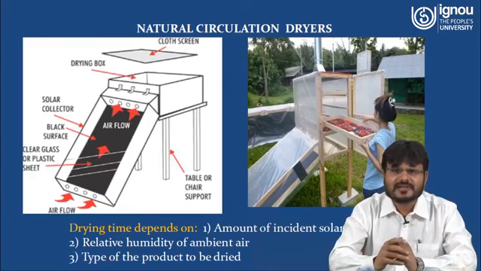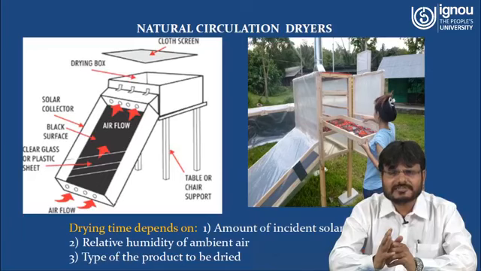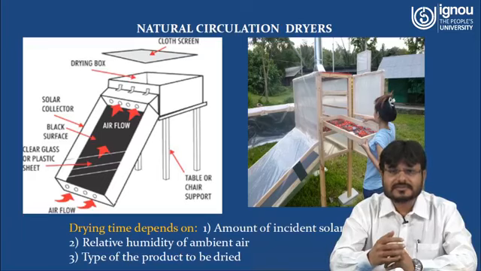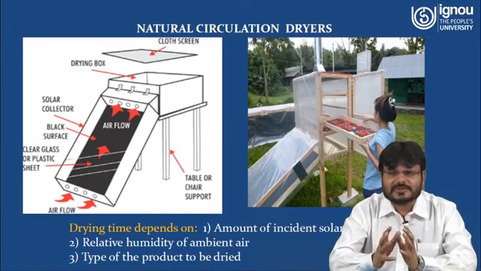Here you can see the actual solar dryer system, where different trays are there. In the different trays you can put different crops, like you can put mint, tulsi, chili, and ginger also, and they can be dried. After the drying, they can be used for a long time, and the quality of this particular product will be very good, because it is not coming in contact with dust or birds.